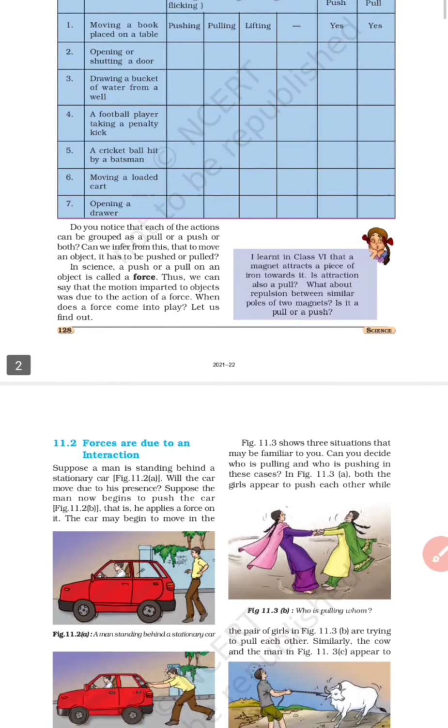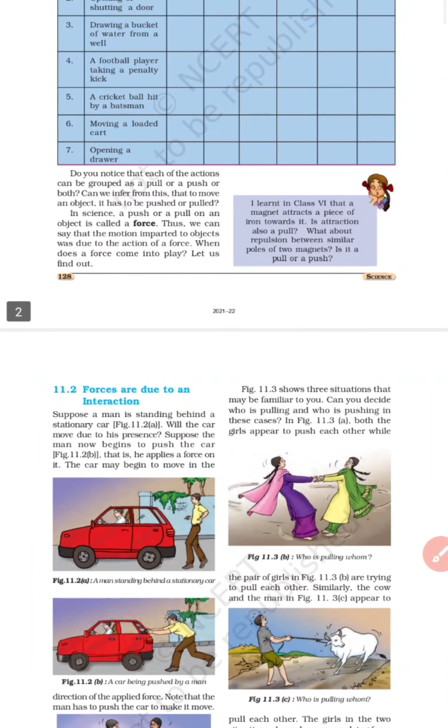Got it? So forces are due to an interaction. Obviously, you apply the force by interacting. Like you can see in this example, there is a man standing behind a stationary car.